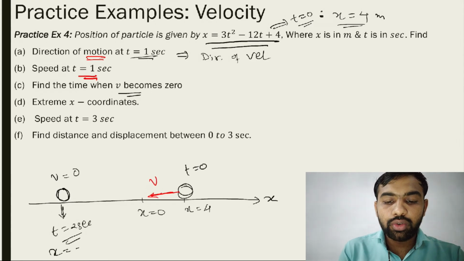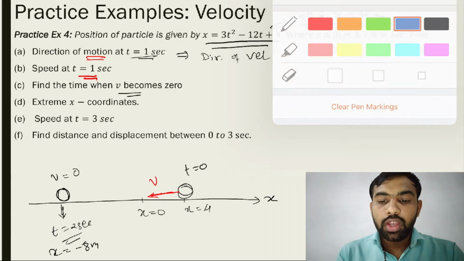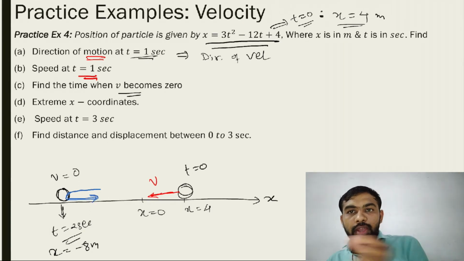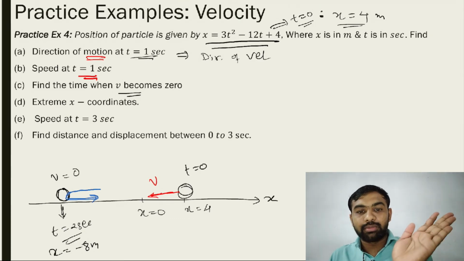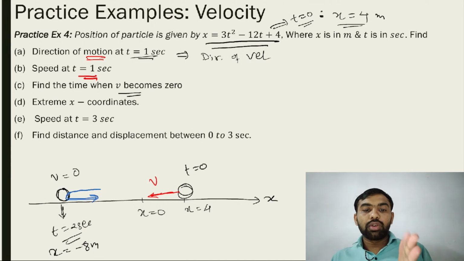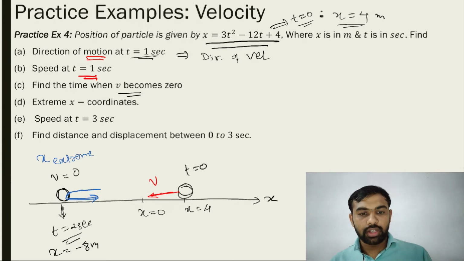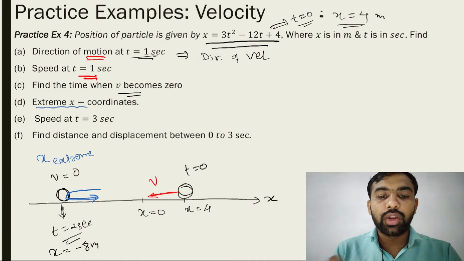This x is equal to minus 8 meter, and it means the object is moving in this way. Initially the object is moving in this direction and here it comes back like this. After this the object is coming back, it means the object reaches up to minus 8 meter. It does not cross this minus 8 meter, it comes back from here. So we call it x extreme, the extreme x coordinate.